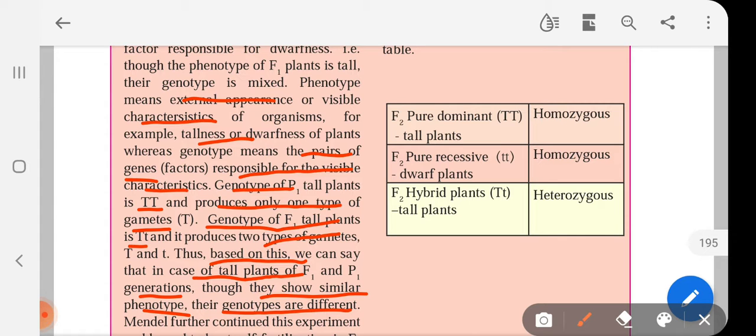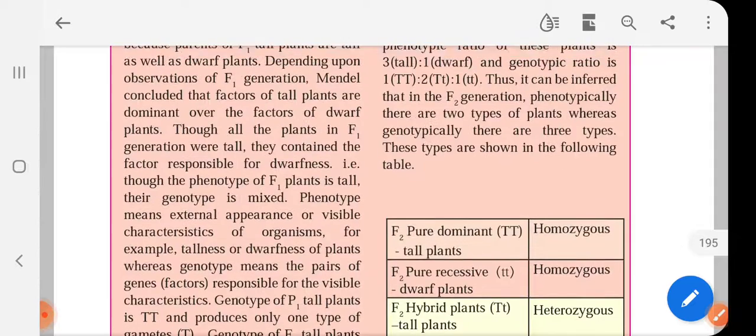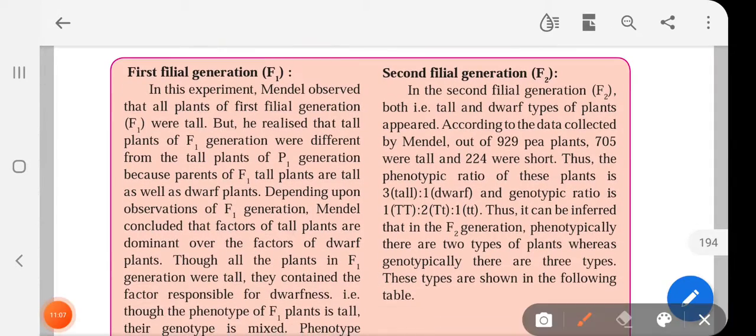Mendel further continued this experiment and brought about self-fertilization in F1, from which a second filial generation was produced.